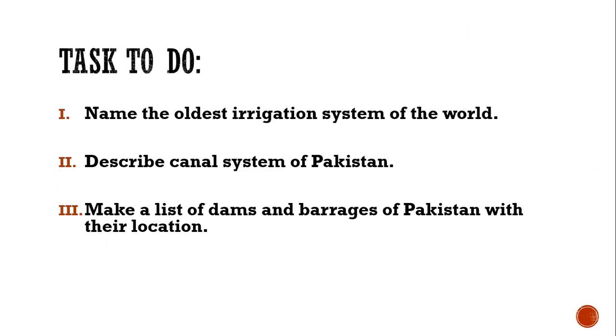After this, you have to do a task. Name the oldest irrigation system of the world. Describe the canal system of Pakistan. Make a list of dams and barrages of Pakistan. Read this topic also in your book. You can find the answers from the book, or you can find the answers in this presentation also. So reading the book is very important for you for writing the correct answer.